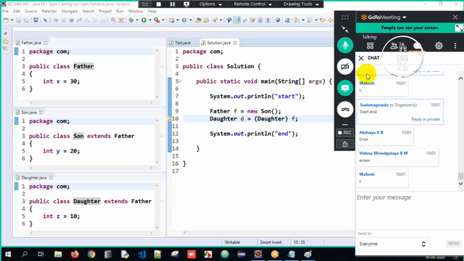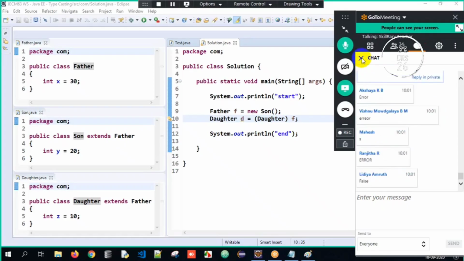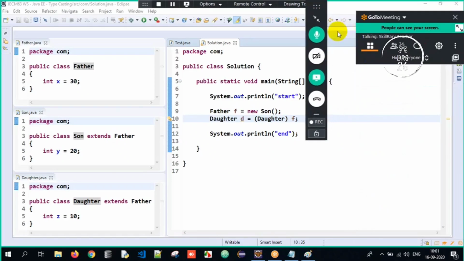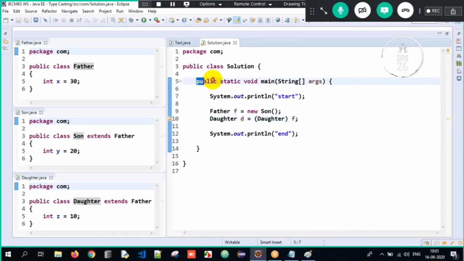Majority of you have given me different types of answers. Okay guys, observe carefully. Execution always starts from the main method. Start will definitely get printed. Now, creating an object of subclass and storing its address into a reference of type superclass means upcasting.